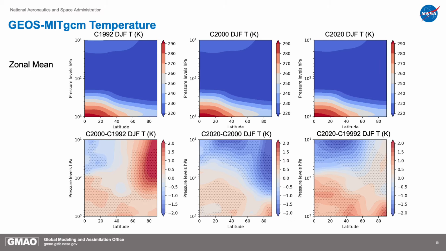Here we have zonal mean DJF temperature in log scale for perpetual control experiments for year 1992, year 2000, and year 2020 on the top panels. In the bottom left, we have the 30-ensemble member difference between C2000 minus C1992, and the bottom middle panel shows C2020 minus C2000. Clearly, we can see Northern Hemisphere stratospheric temperature increases from 1992 to 2000, whereas it decreases from 2000 to 2020. The stippling shows the significant grid points in the figure.